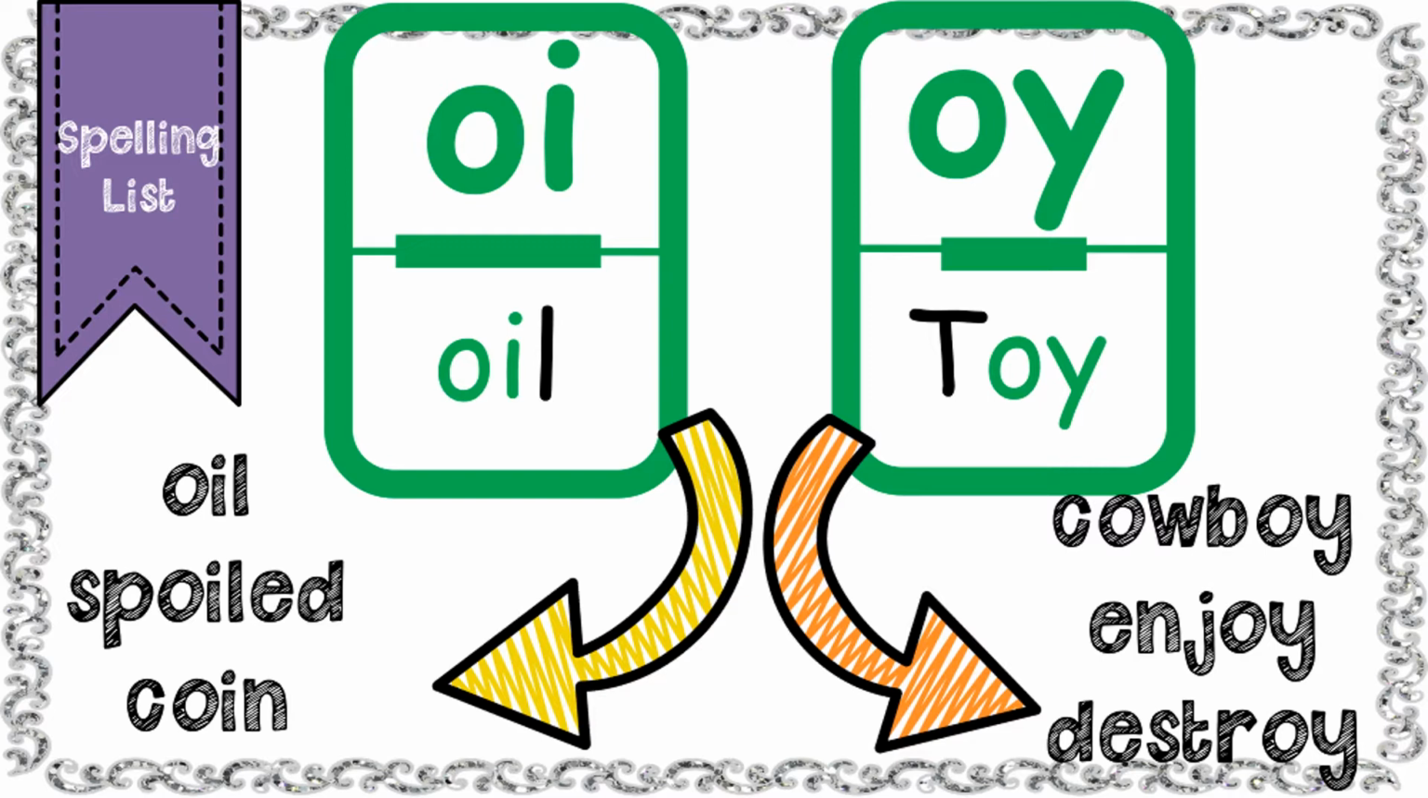You also will have some OY words that say /oi/, like in toy. Cowboy, k, ow, b, oi. Enjoy, e, n, j, oi. Destroy, d, e, s, t, r, oi. Now notice that the OI usually comes in the middle of the word and OY at the end of the word.